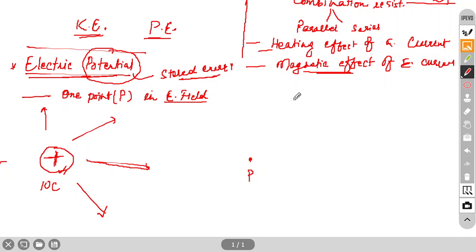Potential means it's about a point in an electric field. So how do we define that point? Because it has some energy, that's why it's a stored energy. Why does it have some stored energy? I'll give one example. Suppose you place, this is 10 coulomb, a 2 coulomb positive charge here. Then what will happen? If you just place it, it will start moving, because repulsion will be there. Same charges repel each other. So this will start moving in this direction, away from this charge.